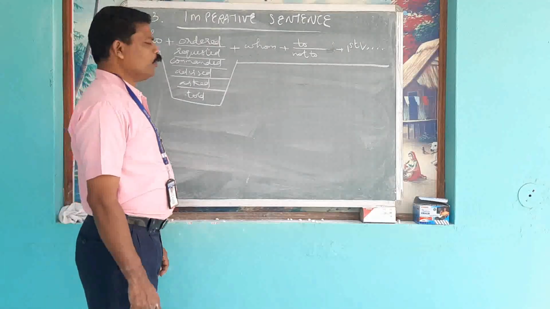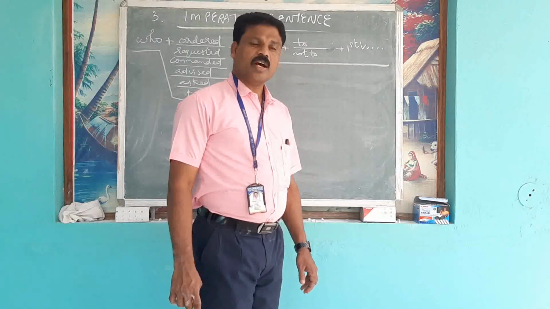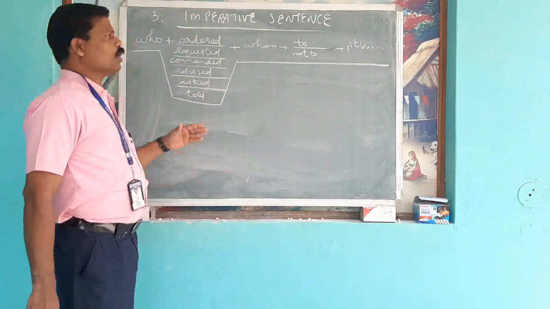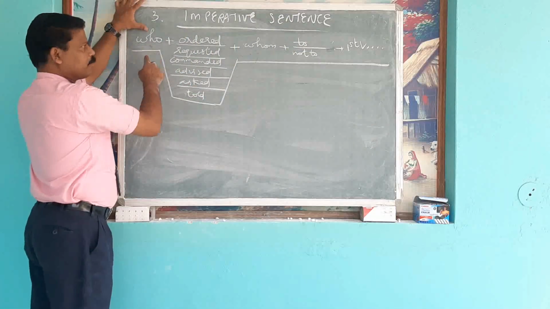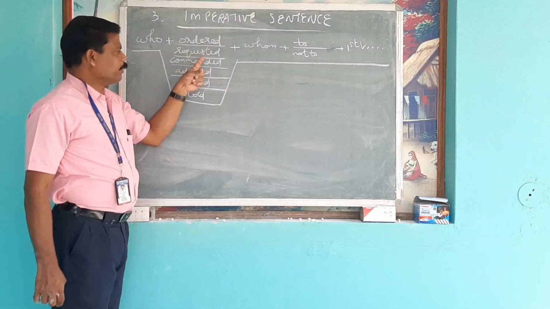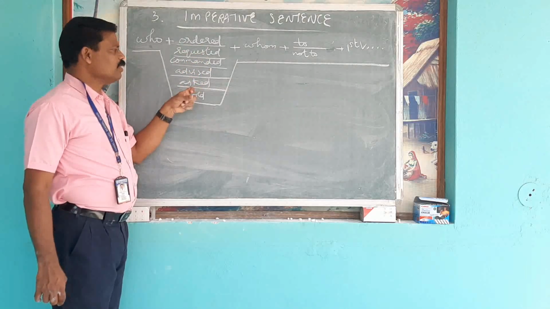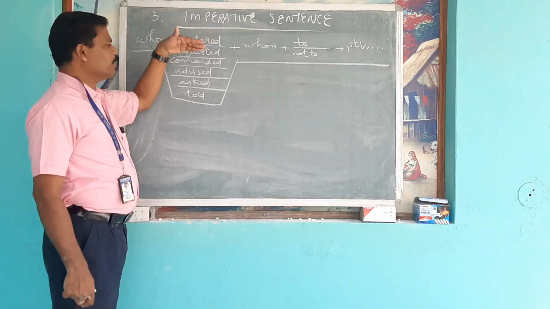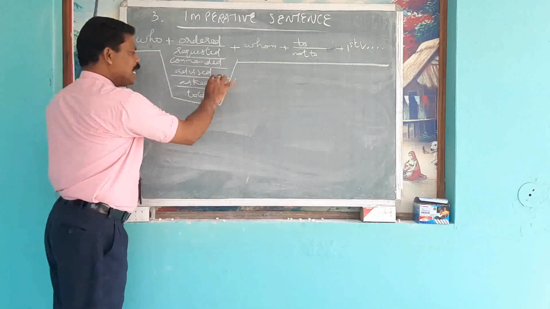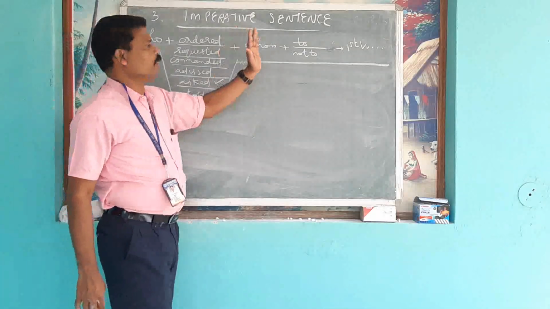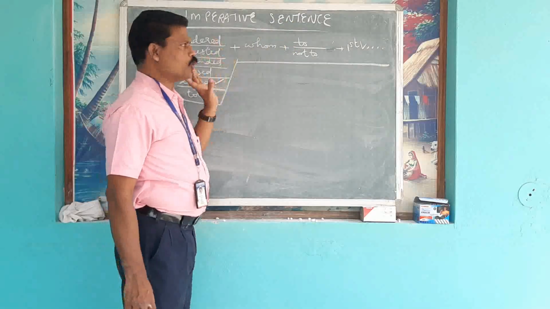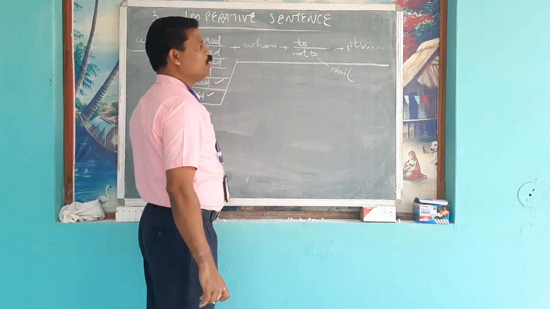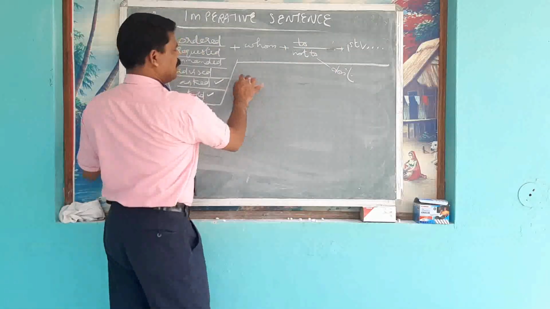Now we are going to discuss the next rule, imperative sentences, and how imperative sentences can be changed into indirect speech. Look at the rule. Who, speaker, plus ordered, requested, commanded, advised, asked, told. If you cannot identify whether it is order, request, command, advice, then you can use asked or told. Then listener, to or not to. If the sentence begins with don't, use not to. Then first verb.